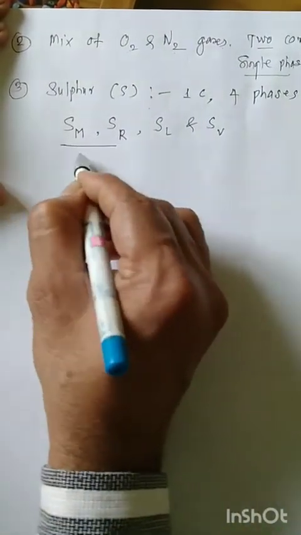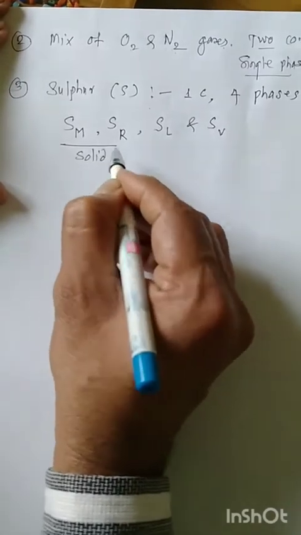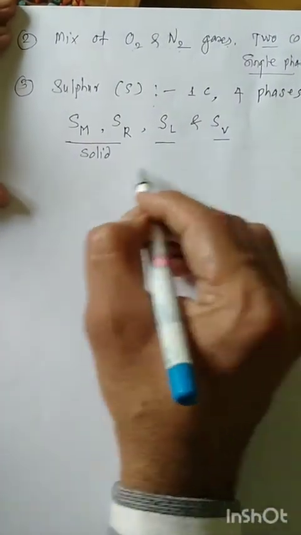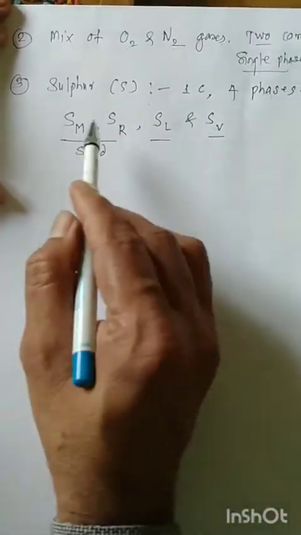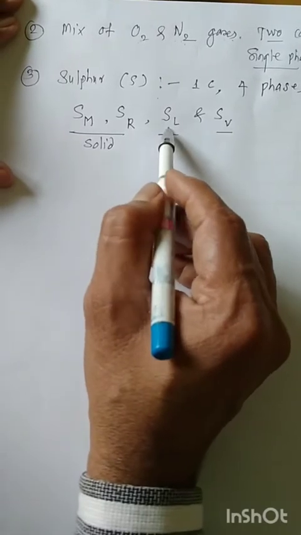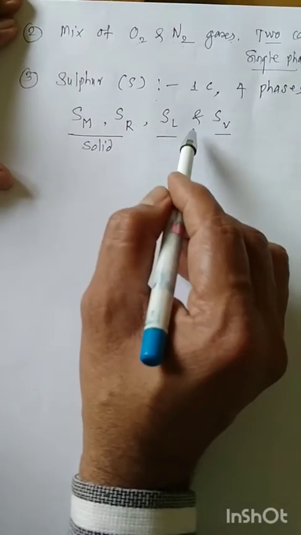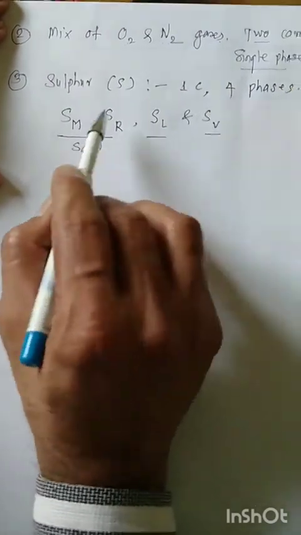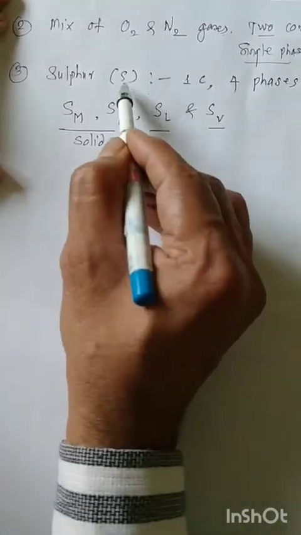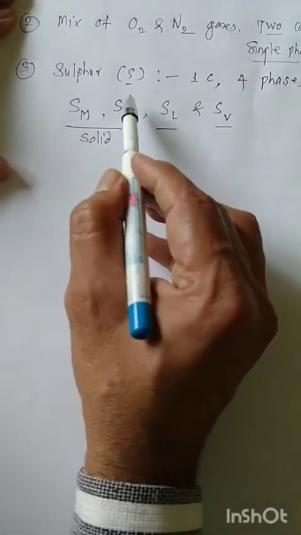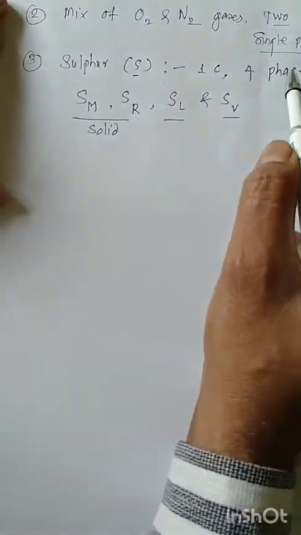These two are solid phases, this one is liquid and this one is the vapor. All these four phases are specified by only one component, sulfur. Hence it is a one component, four phases system.